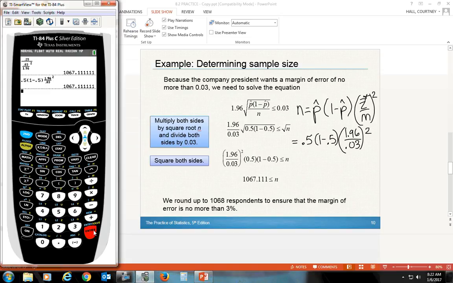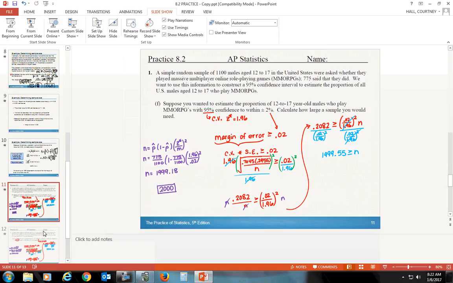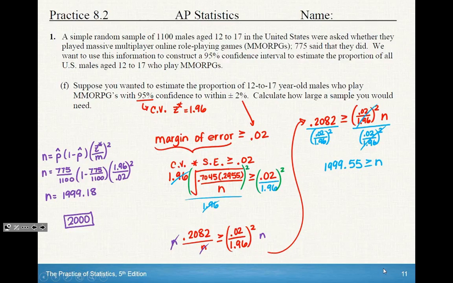And there you go. So you get the exact same answer. So I'll show both ways on the practice worksheet problem. And here it is. So in purple is the Mr. Schuster way of doing this problem, and then all the red worked out stuff is the algebraic way of doing it. So it says, suppose you wanted to estimate the proportion of 12 to 17-year-old males who play MMORPGs with 95% confidence to within plus or minus 2%. So that 2% represents our margin of error.